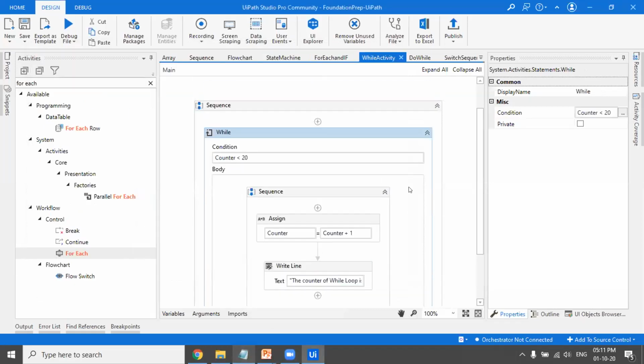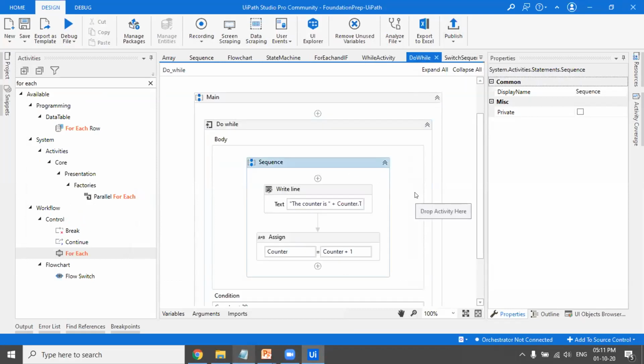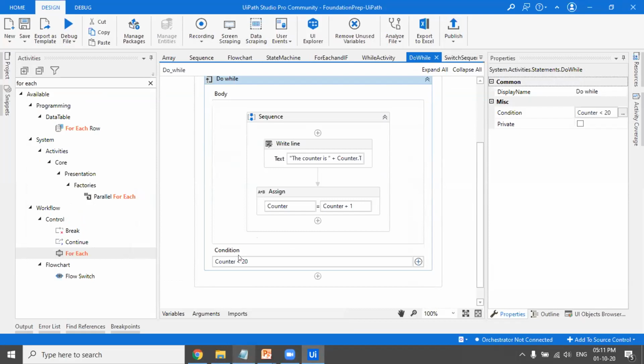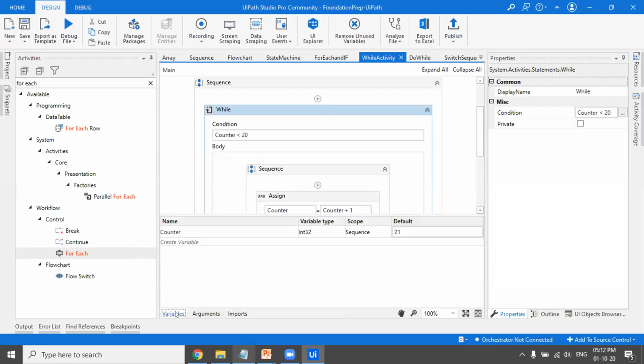So over here, we are checking if counter is less than 20, then do this particular set of tasks: increment the counter and print the counter. And in do while also, we are doing the same thing. If counter is less than 20, then increment the counter and print the counter. And the value of the counter is not less than 20, it's 21.